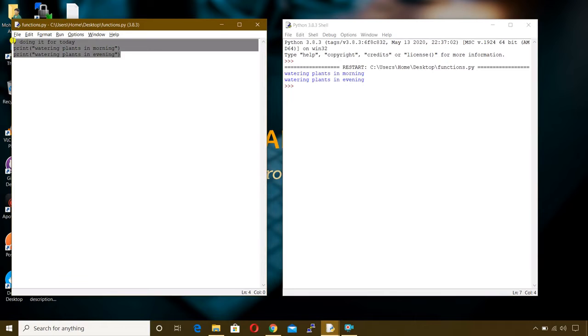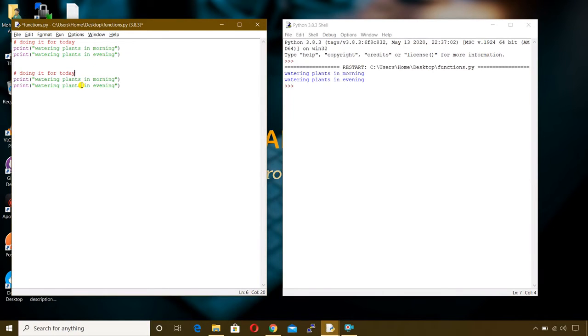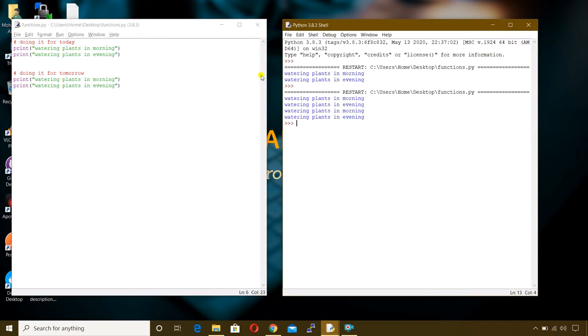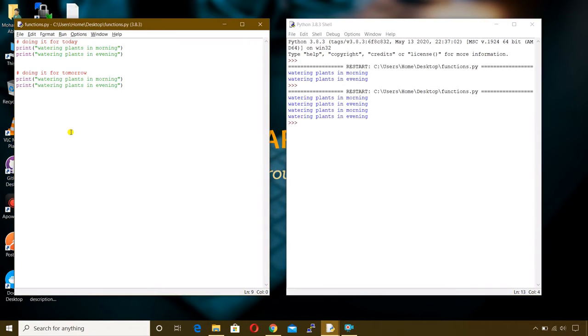So now let us do the same task for tomorrow. So I'm copying and pasting, and tomorrow. So let me run the script and see, now it has printed the same statement twice. Friends, it's really a bad practice to repeat the block of code in your program. To avoid this, we use functions.